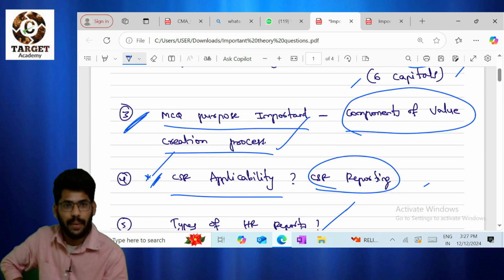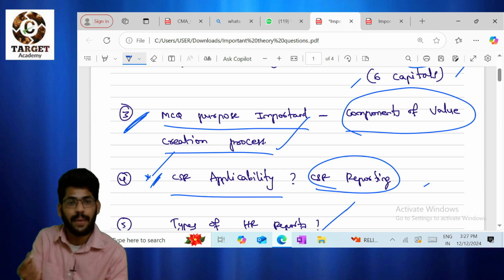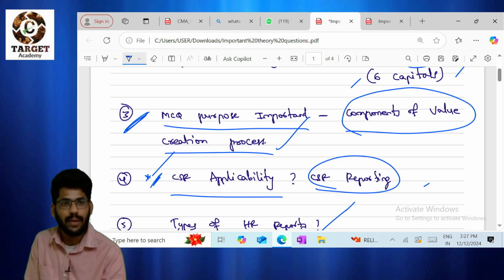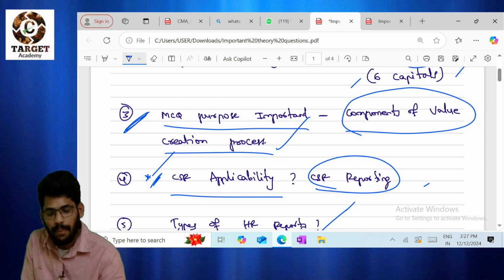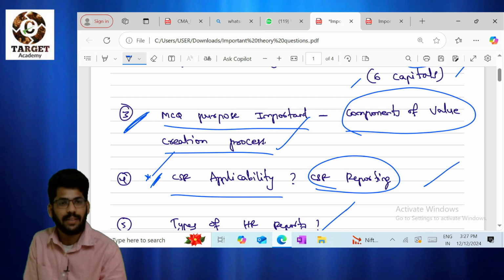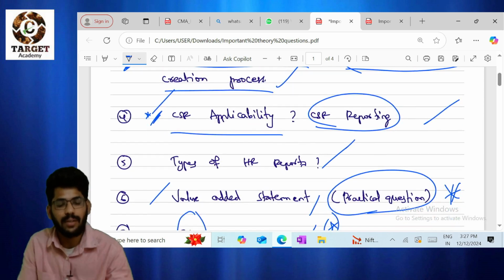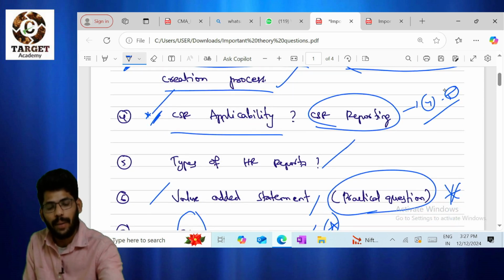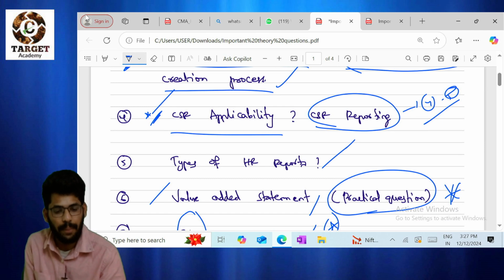CSR applicability limits is very important. Based on the limits, they may ask a question also. Please go through this. And also CSR reporting. This is a separate question. We have almost 4 to 5 points only for the CSR report. Please don't ignore that.